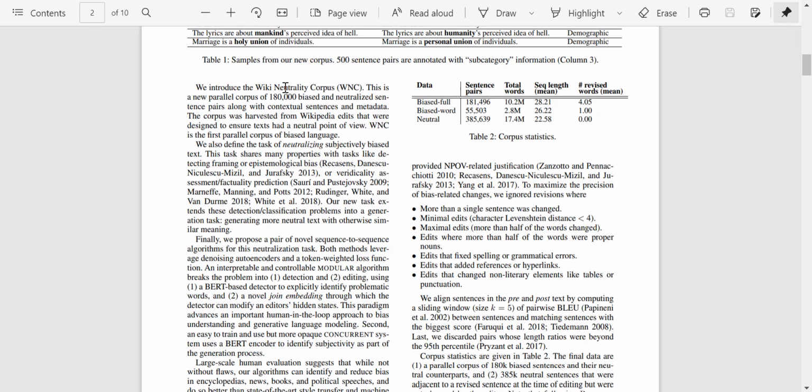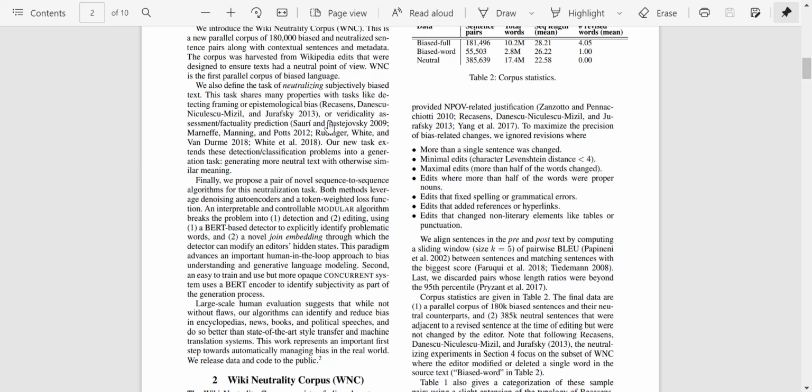Okay, so we introduce the Wiki Neutrality Corpus. This is a new parallel corpus of 180,000 biased and neutralized sentence pairs along with contextual sentences and metadata. Metadata would be some additional information about the text which is not present in the text, so maybe some context. The corpus was harvested from Wikipedia edits that were designed to ensure texts had a neutral point of view. WNC is the first parallel corpus of biased language. Okay, so they defined their task here. Their task is neutralizing subjectively biased text, which we've discussed multiple times by now.